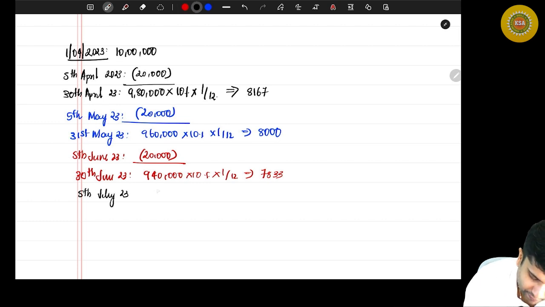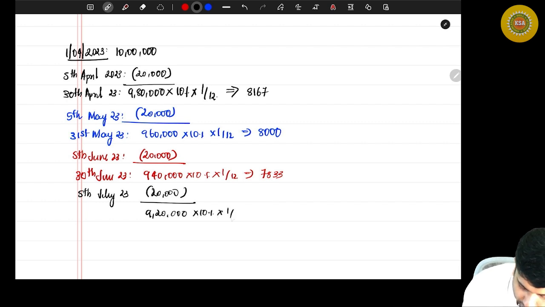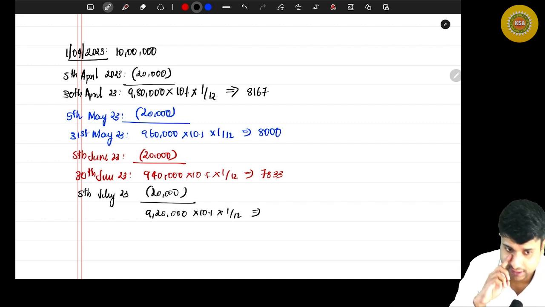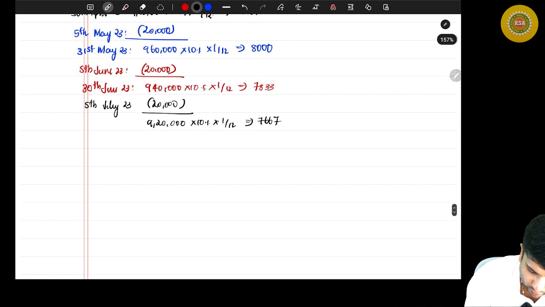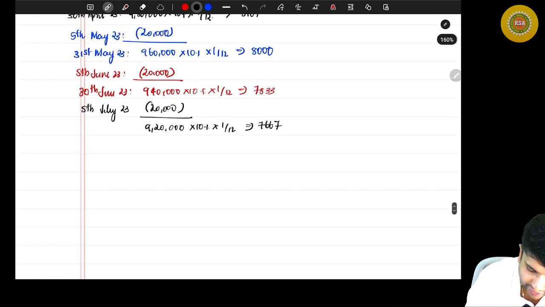Now, next one. On 5th of July, there will be another principal repayment of 20,000, and the balance will be 9,20,000 into 10% into 1 by 12. How much will be the amount? 7,667. Likewise, I hope you got an idea.